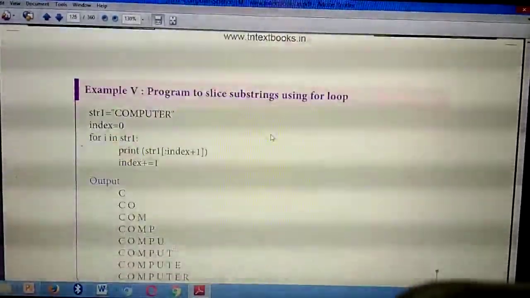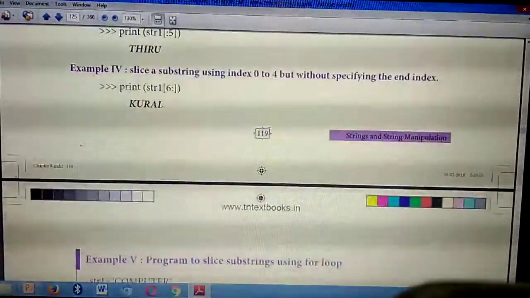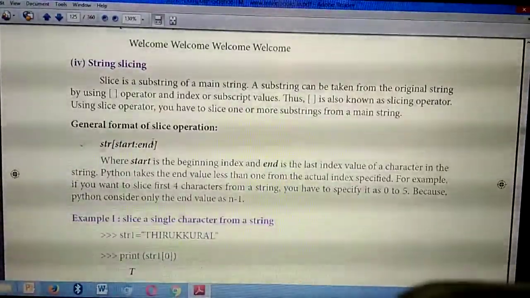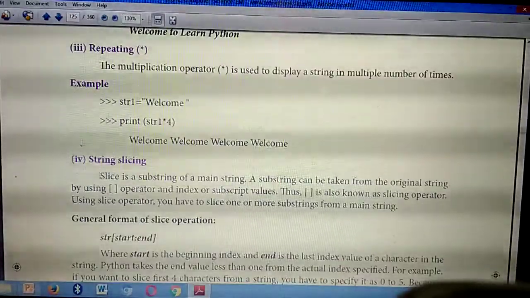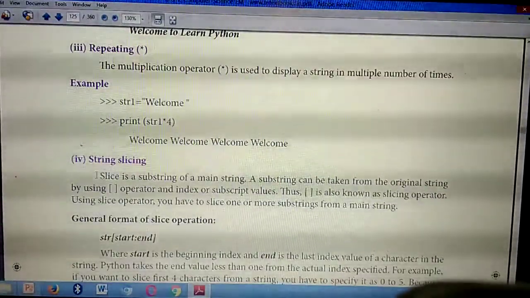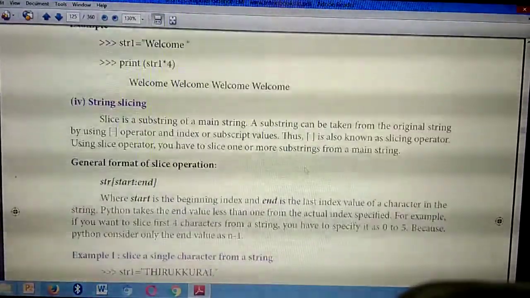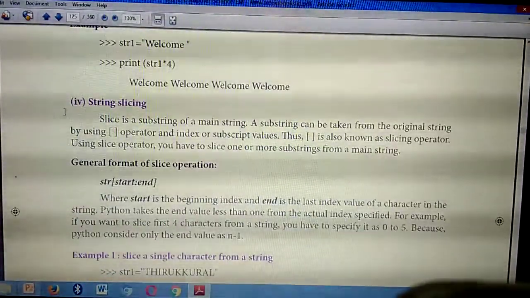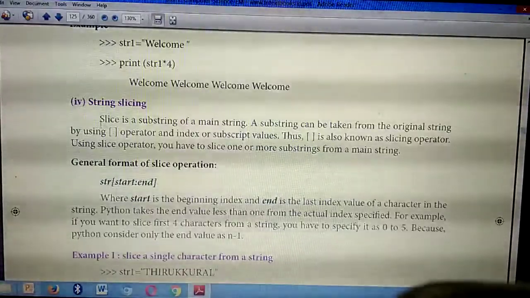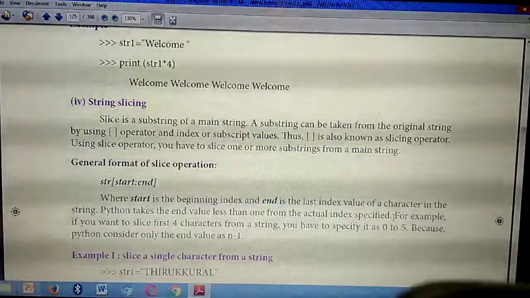Then the fifth question, page number 119. Under the heading string slicing, starting from here, a slice is a substring of the main string, from here till the next paragraph, index specified. Understand? Very, very important question. A slice is a substring of the main string, from here till this index specified.